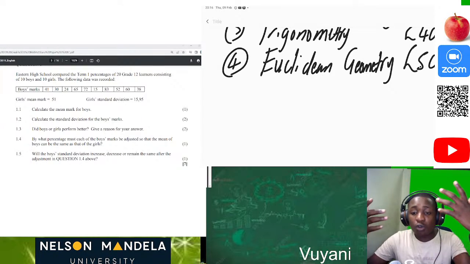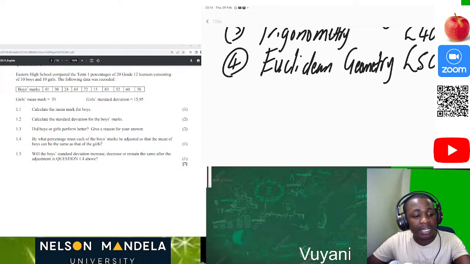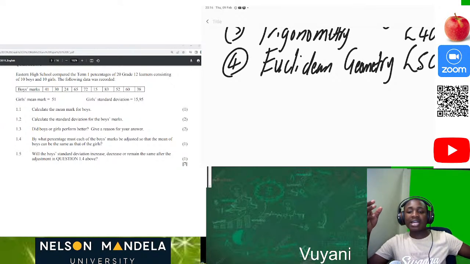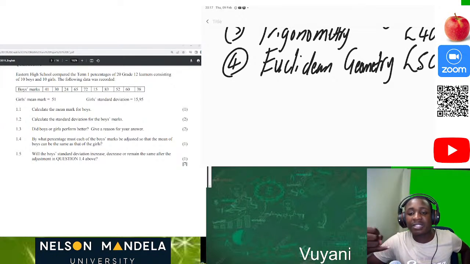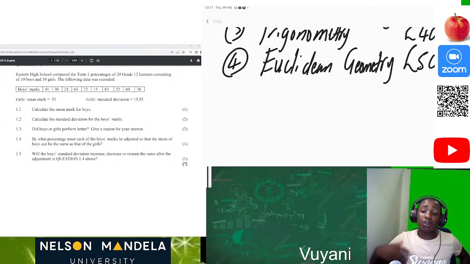Those two are so crucial because I think in your first term control test there will be grade 12 Euclidean geometry questions, as well as in your controlled assignment, which I believe next week we're going to prepare, the control investigation. We also do the assignment, and we also prepare for the control test, so that at least we kick the year off on a high note, on high marks.